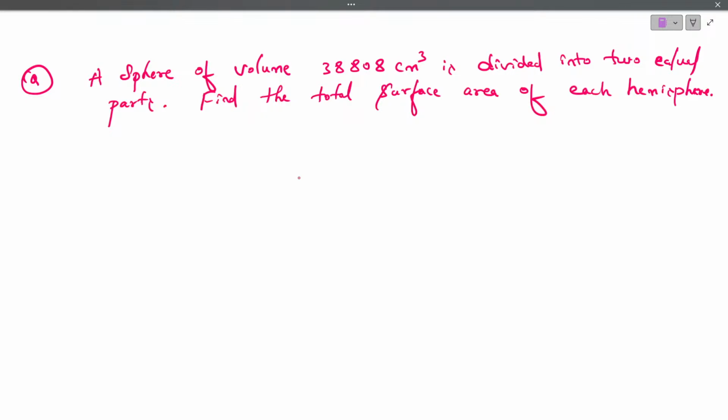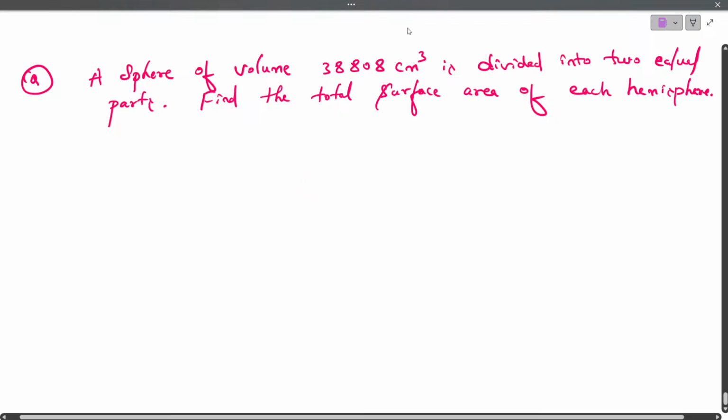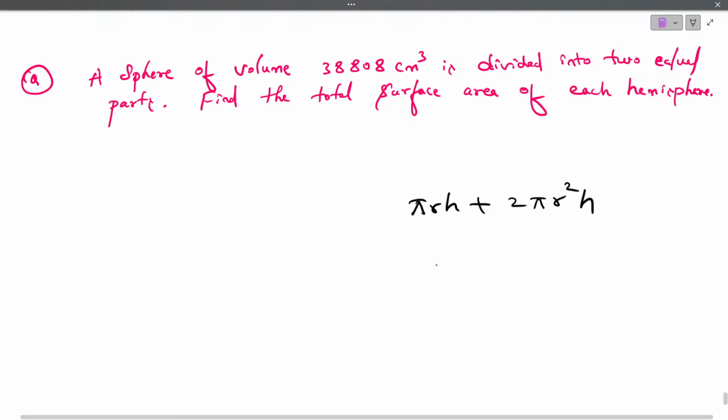Yeah, Shravya, you have a doubt. How can we come to know whether to take common? Yeah, see, check. Here pi r h, here 2 pi r square h. Assume. Okay. Here also we have pi. Here also we have pi.